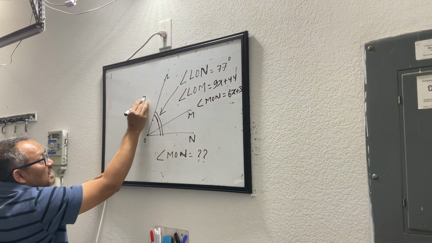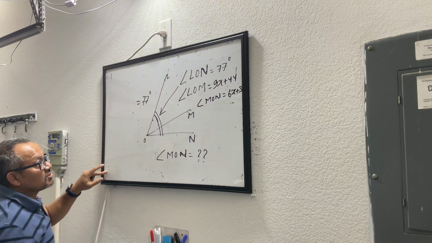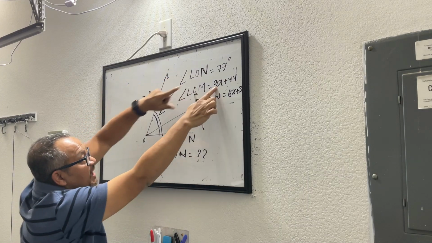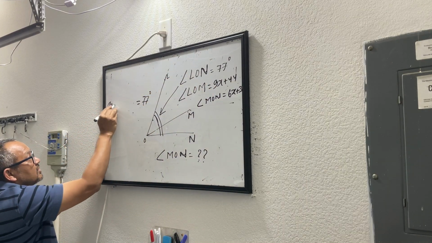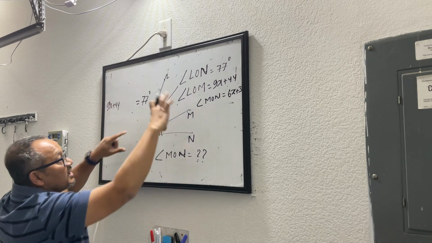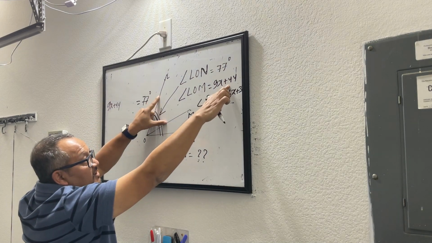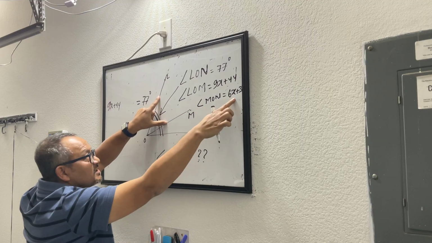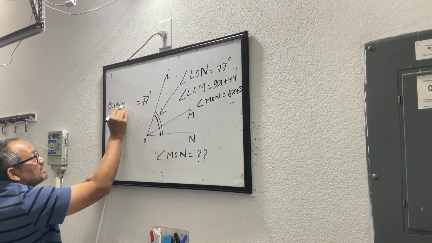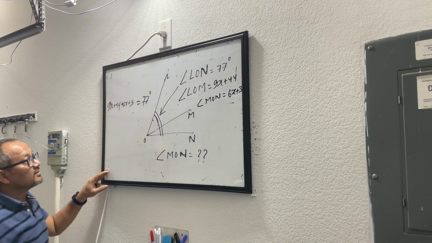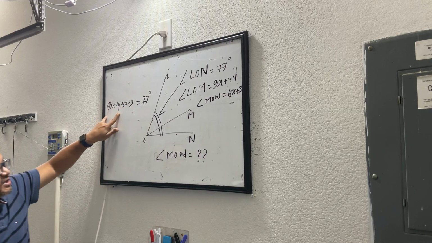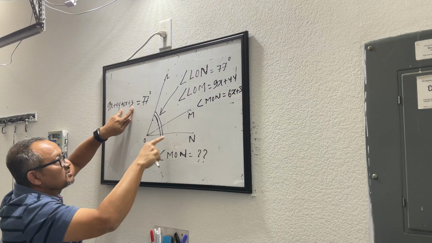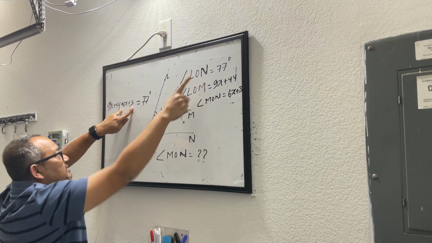So the sum of the two angles is 77 degrees. What are those two angles? LOM. LOM is how much? 9x plus 44. This is 9x plus 44 given here. Angle MON is given as 6x plus 3. So 9x plus 44, which is this angle, and 6x plus 3, which is this angle, the sum of these two is 77. That's what is given here.